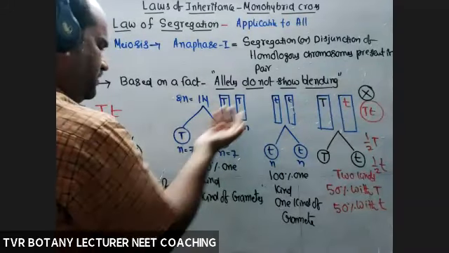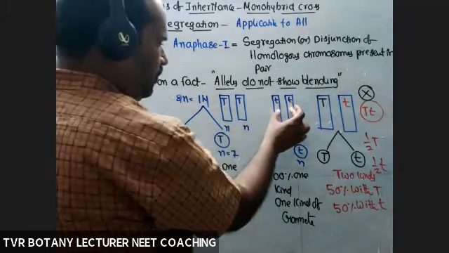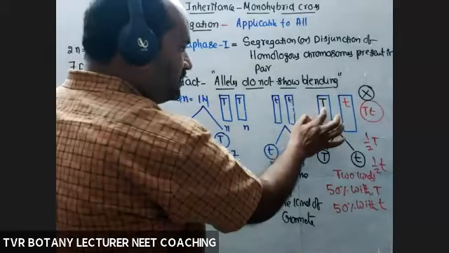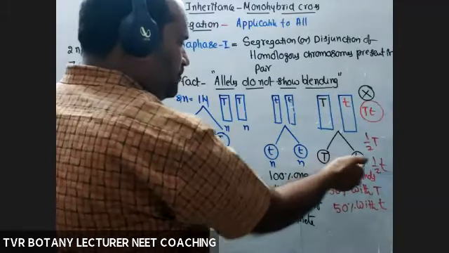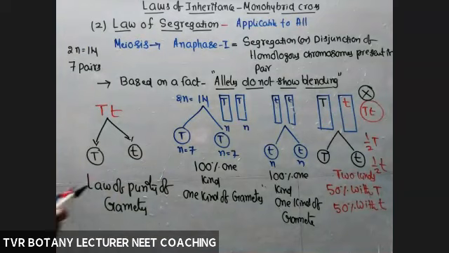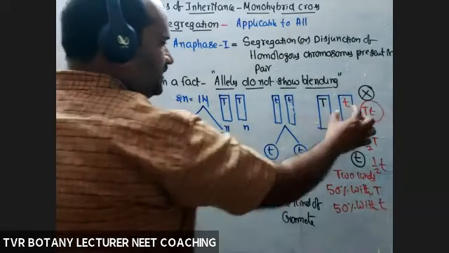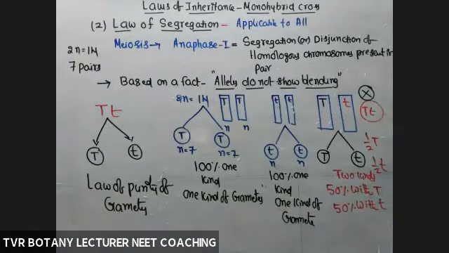Homozygous, pure, definitely pure gametes. But what about this one? Heterozygous, but gametes are pure. Purity maintained or not? Reason: at the time of segregation or separation, this set into one gamete, that set into another gamete. So even though the heterozygous individual is with both capital T and small t, each gamete receives one of them only.